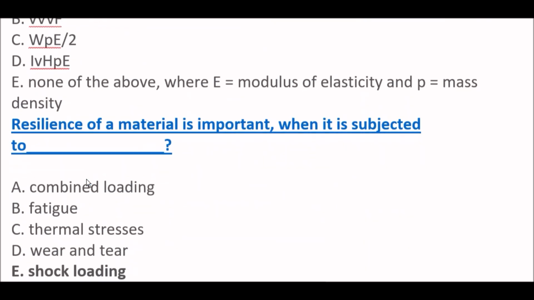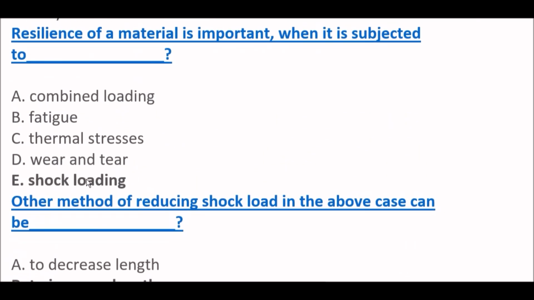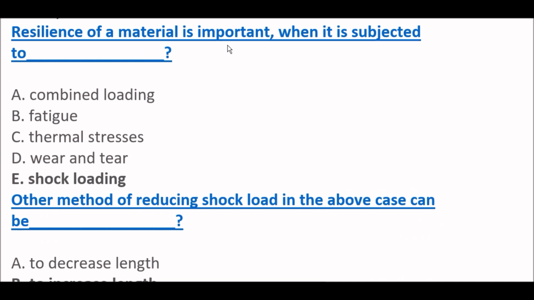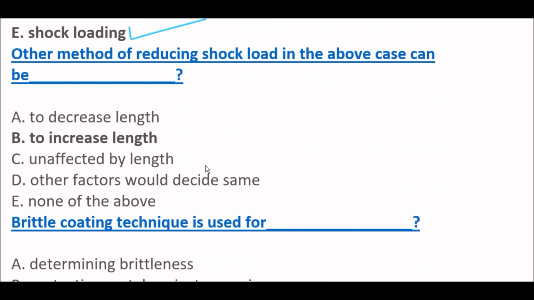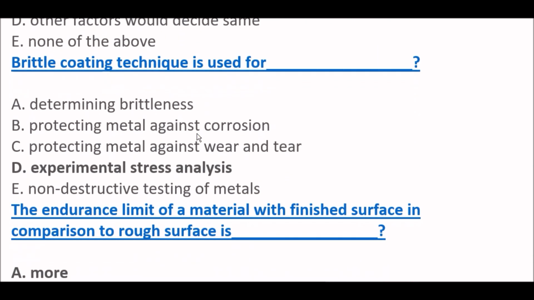Next question. Resilience of a material is important when it's subjected to shock loading. Right option is option E, shock loading. Next question. Another method of reducing shock load in the above case can be to increase length. Next question. Brittle coating technique is used for experimental stress analysis. Option D.